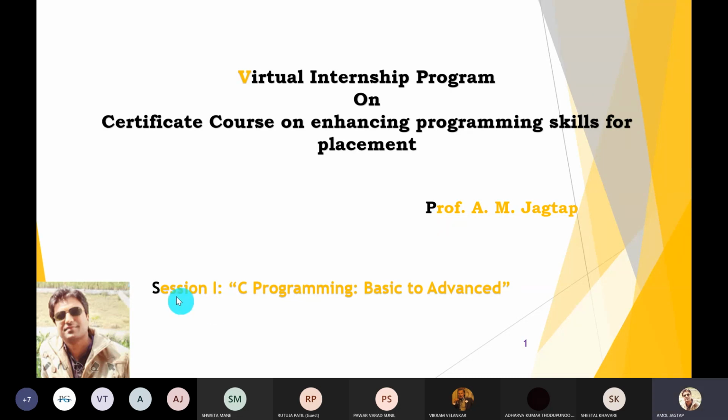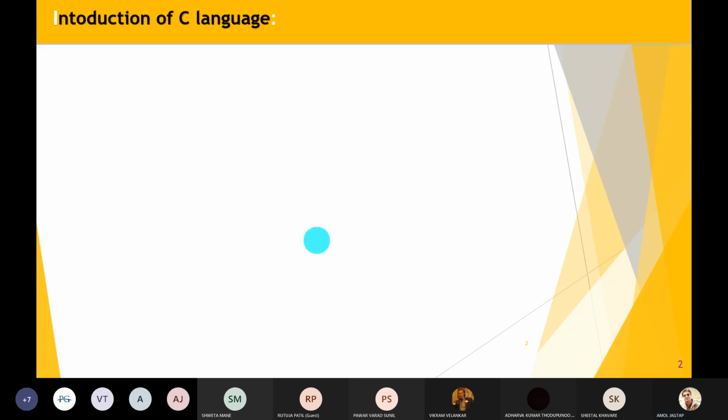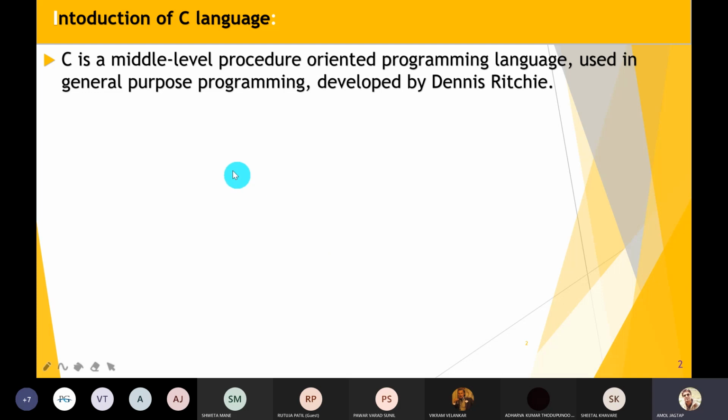So let's start our first session, which is based on basic to advanced C programming. We have touched on the basic concepts, and we will move to the advanced concepts itself. So first, what is an introduction to C language?